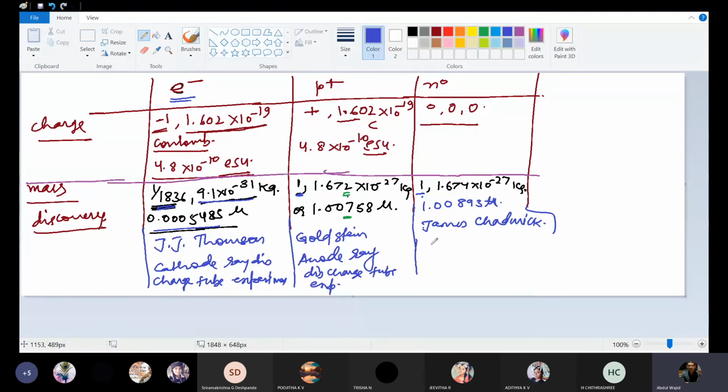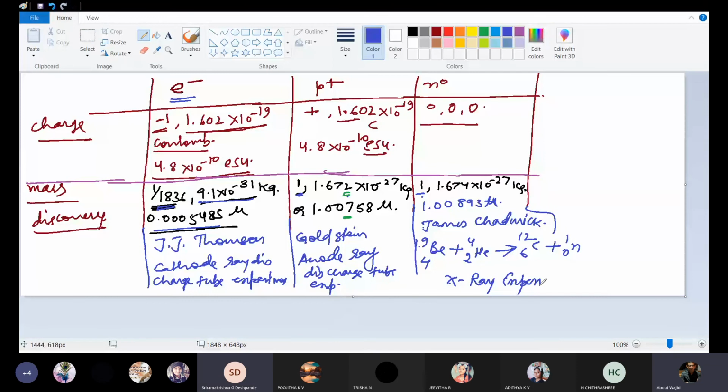For that you have to write down a nuclear reaction, Be-9 (atomic number 4) plus an alpha particle. Helium nuclei is the alpha particle. What you will get is carbon-12 (atomic number 6) plus a neutron. Fine. That is the experiment.